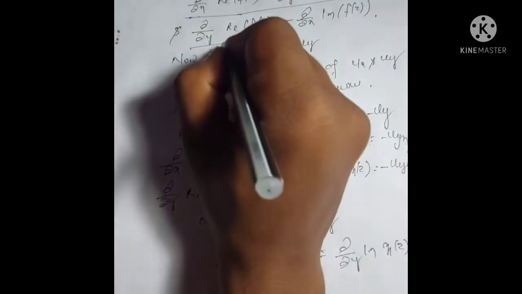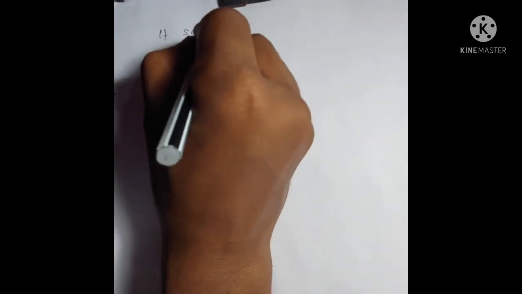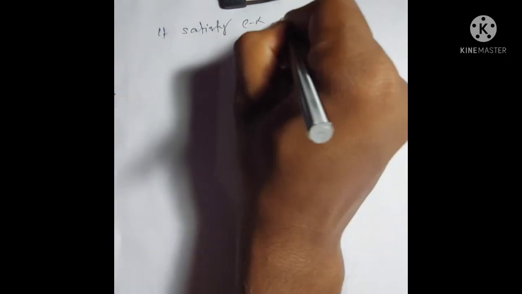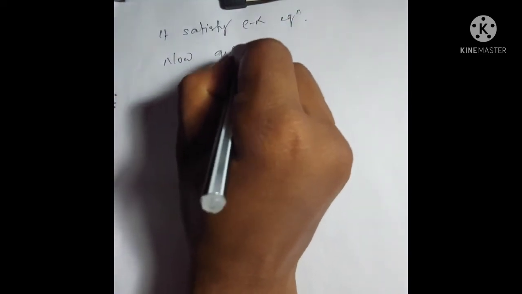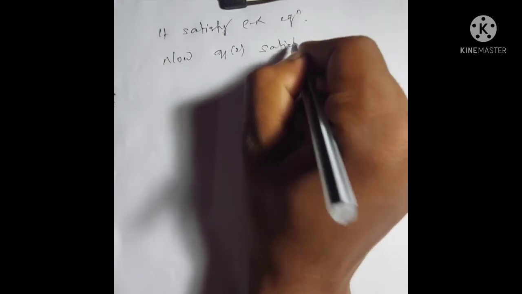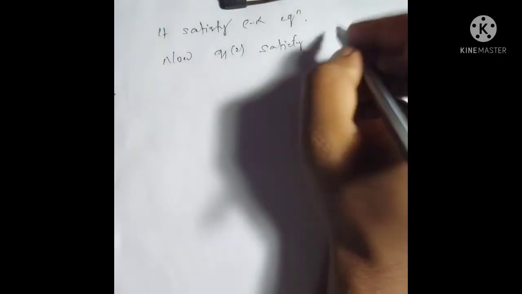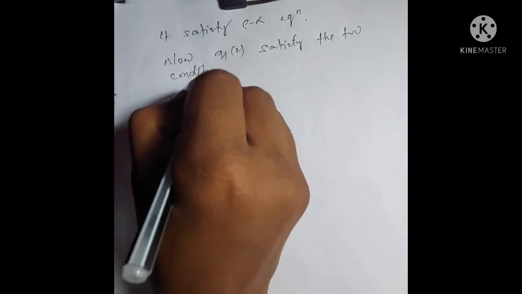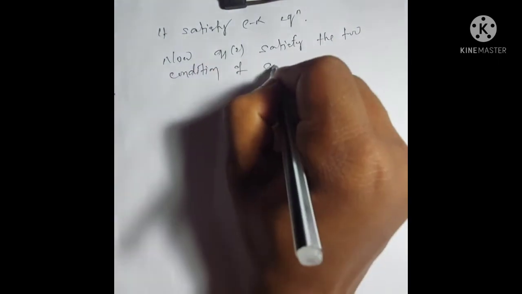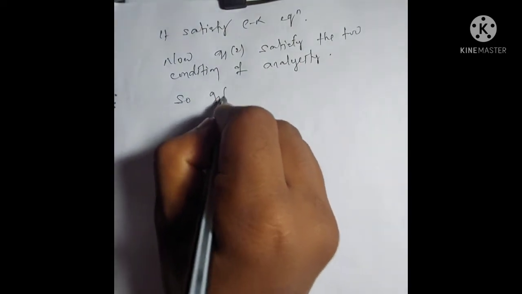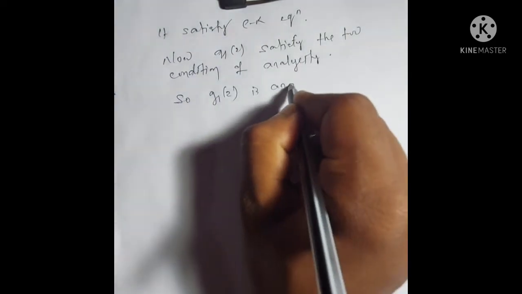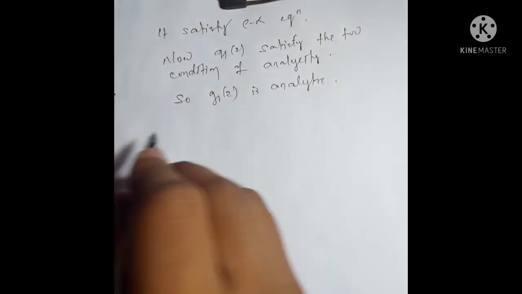So it also satisfies the second condition. So it satisfies the CR equations. Now g1(z) satisfies the two conditions of analyticity. So g1(z) is analytic.